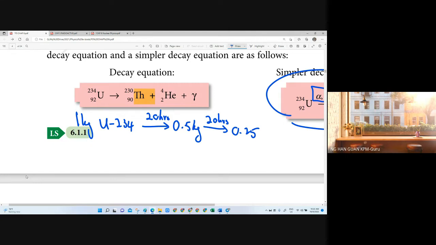So we are unable to do the simple calculation that this 1 kilogram becomes 0.75 in 10 hours. You cannot say, oh, teacher, 20 hours minus 0.5, only left another 0.5, so does that mean that 10 hours I will minus 0.25 so I will remain 0.75?